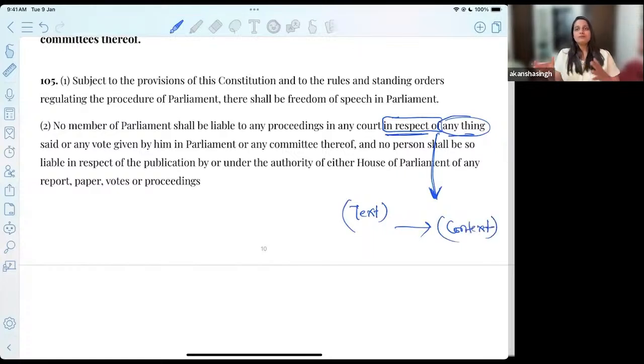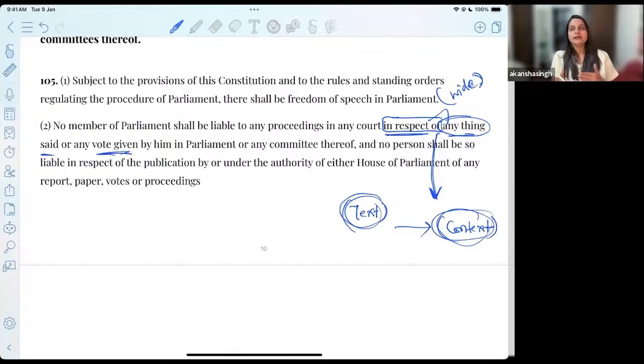Okay. So in PV Narasimha Rao, we said that a very wide import of terms like anything is to be done; in Sita Soren, the judges have said that you have to read the text here in context of what is so written later.